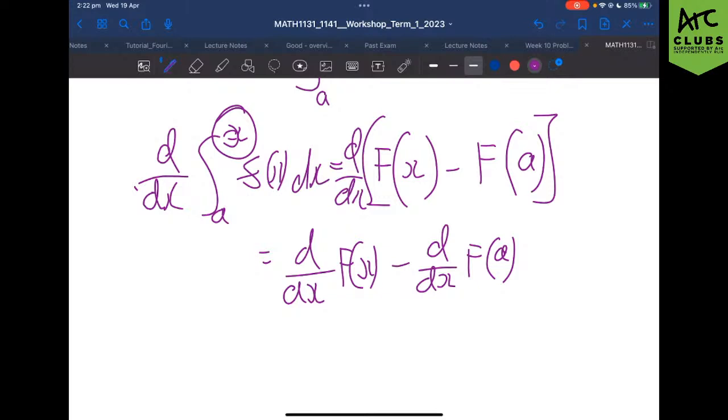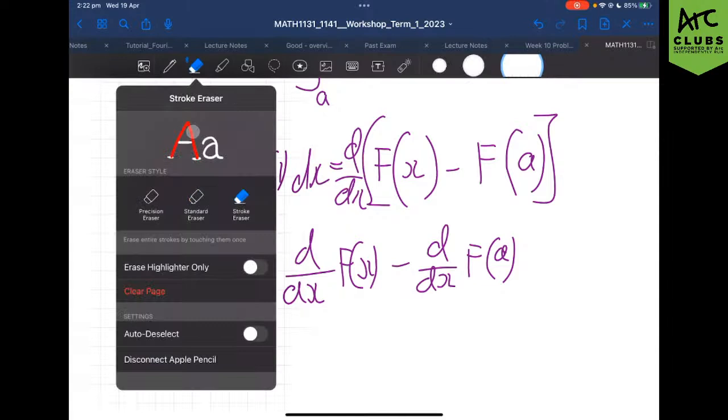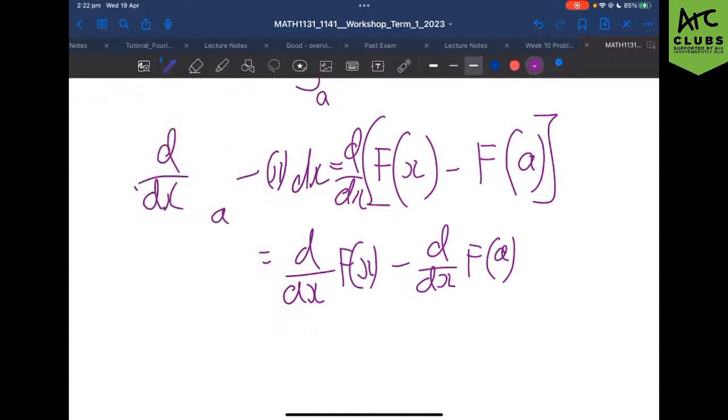Okay, now I've realized that making my upper bound x is a little bit confusing. So what I'm going to do instead is switch my upper bound. Please bear with me. I can do this because I'm the one with the pen. I'm going to change my upper bound to x cubed, right? So that then means in here, it's going to be x cubed here and here.